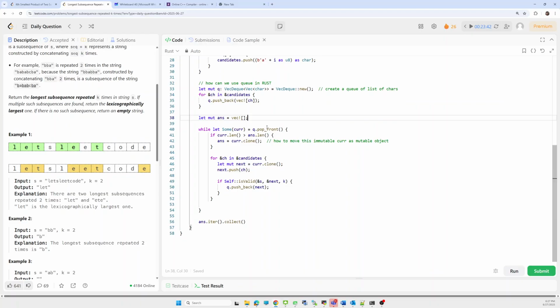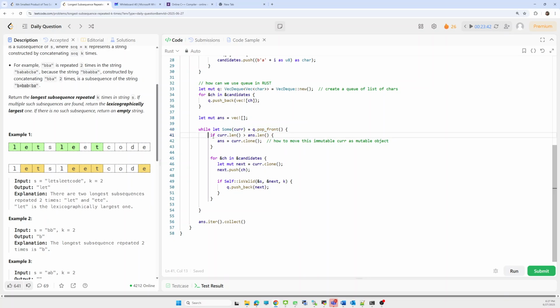Now we fetch the first element from the front. We do the pop operation from the front, since in a deque we are able to fetch from the front and back also.